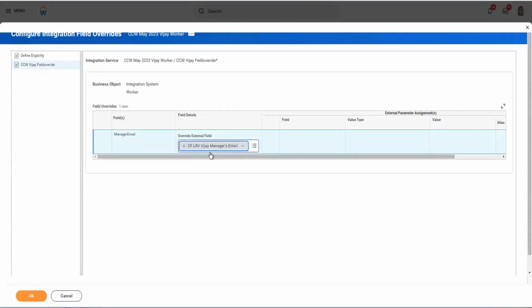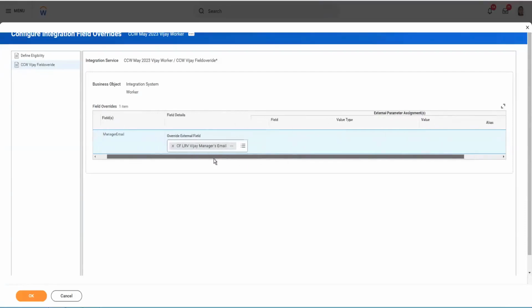This is my manager's email field. I've called it here as the calculated field. So you can create it first and then call it here. And you click OK.